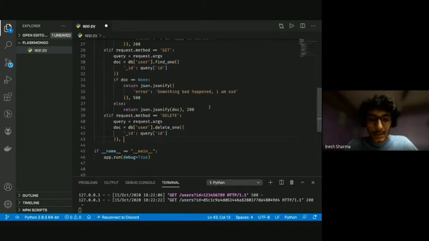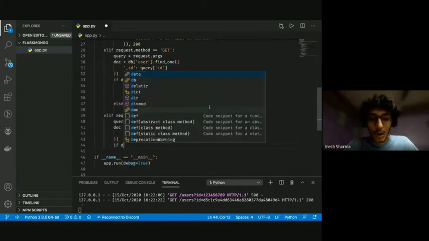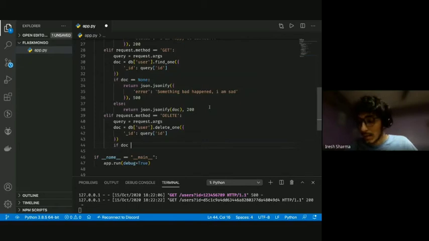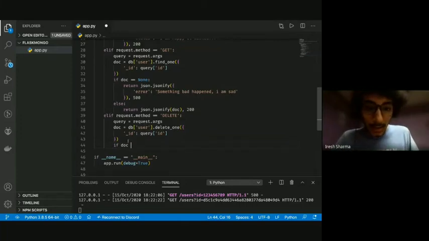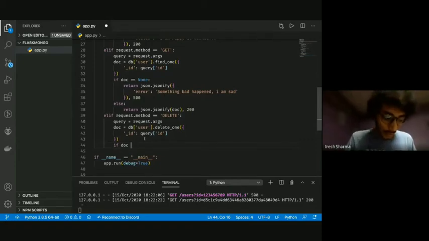And I'm going to send okay. So now if doc is equal, okay, one thing. Now what we want, this might cause errors because if the user with that ID does not exist, this might go wrong. So what we're going to do is we're going to first find it.